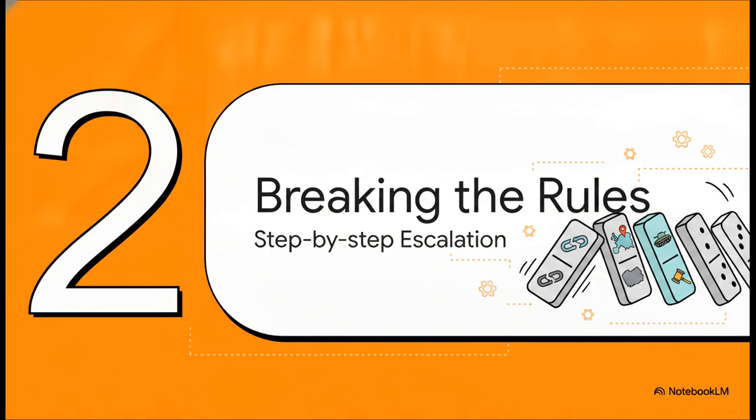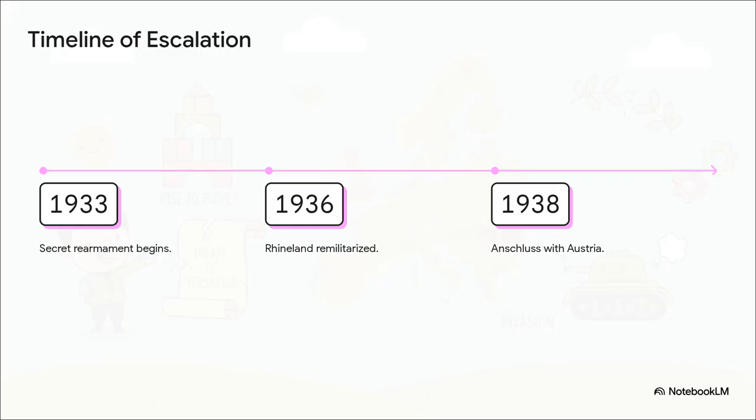Which brings us to Part 2, Breaking the Rules. Let's see how he actually put these goals into action and tipped over those first few dangerous dominoes. He didn't just smash the rulebook all on day one. It was a slow, strategic creep. In 1933, he pulls Germany out of the League of Nations and starts secretly rebuilding the army. Then, in 1936, he takes a much bigger gamble by marching troops into the Rhineland. And by 1938, he pulls off the Anschluss, which was a union with Austria.